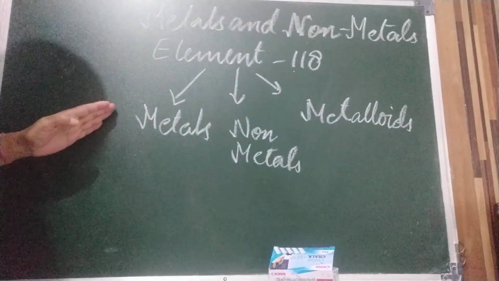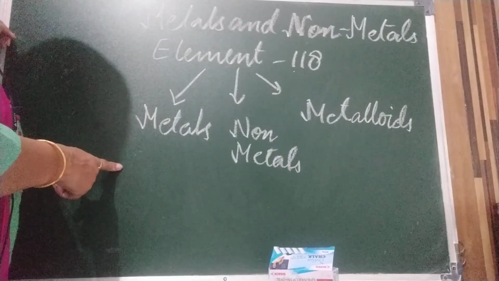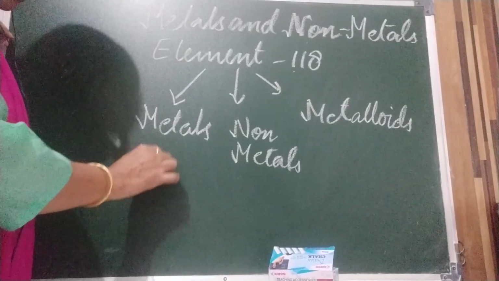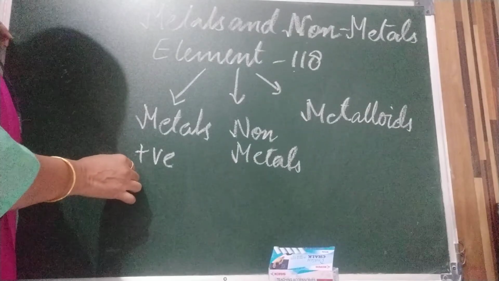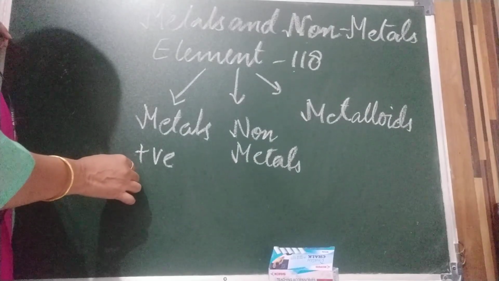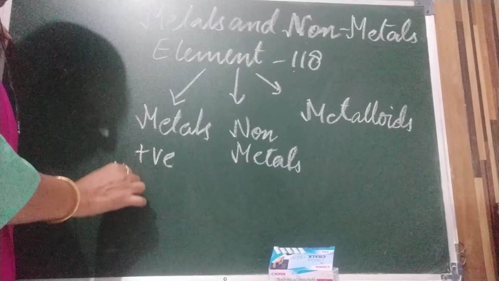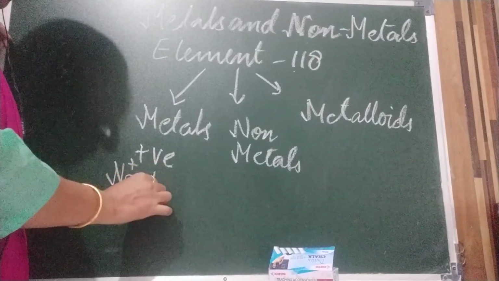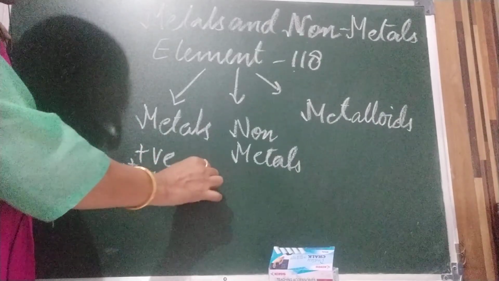What are metals? Children, metals are defined as elements which form positive ions. They contain 1, 2 or 3 valency electrons. Examples of this are sodium, potassium, calcium. These are positive ions.